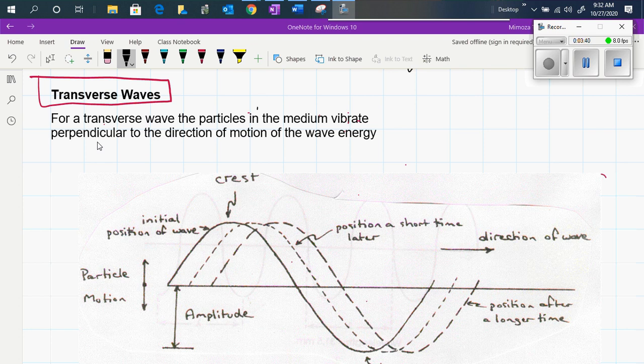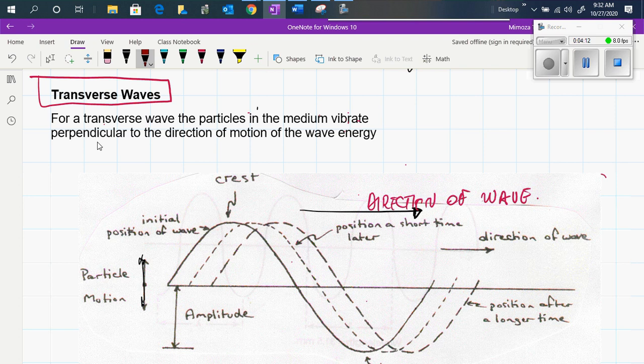So if the wave is moving in this direction, this is known as the wave direction. It is the direction in which the wave is transmitting the energy. The particles will move perpendicular to this direction. So this is the direction of the wave, which is known in other words as the propagation of the wave.